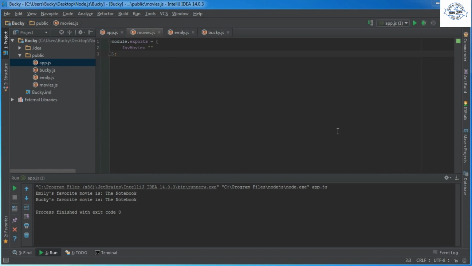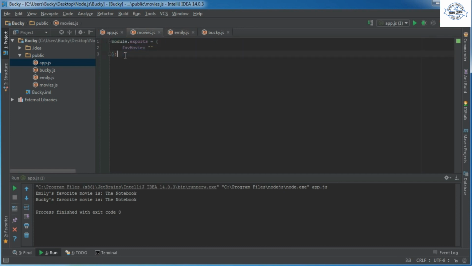Now, believe it or not, this may be the functionality that you want. For example, say that all of these users were in a chat room and instead of movies, this was the chat log. Obviously, they would all be looking at the same chat log. And this is actually much better for performance and memory because instead of every single different module making a copy, they all just reference the same one.